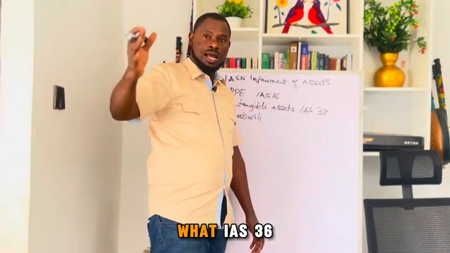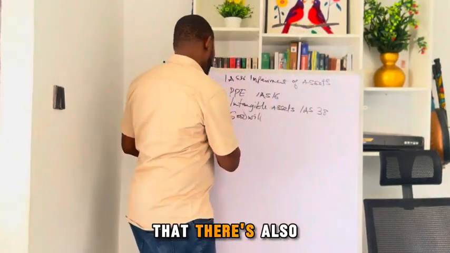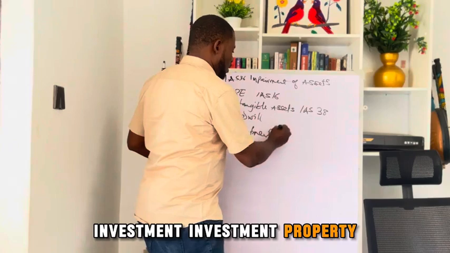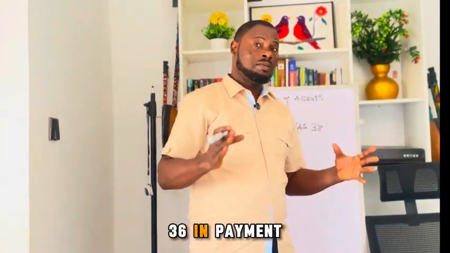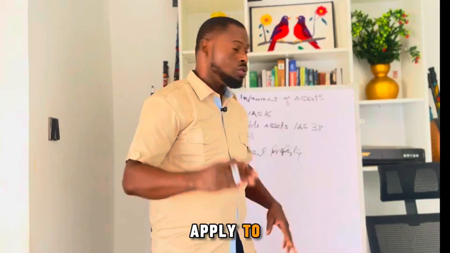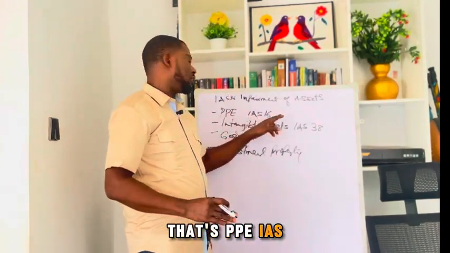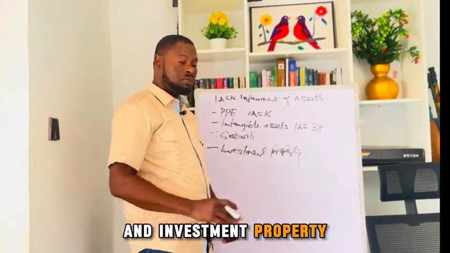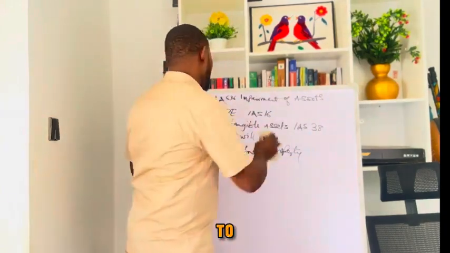Now let's see what IAS 36 does not apply to. Before we do that, there's also investment property. Having looked at what IAS 36 applies to, which is made up of PPE, IAS 16, intangible assets, IAS 38, goodwill, and investment property, let's look at what IAS 36 does not apply to.